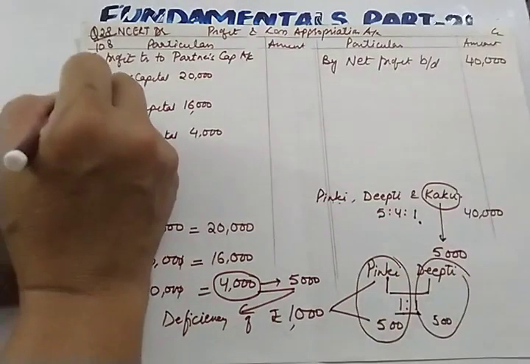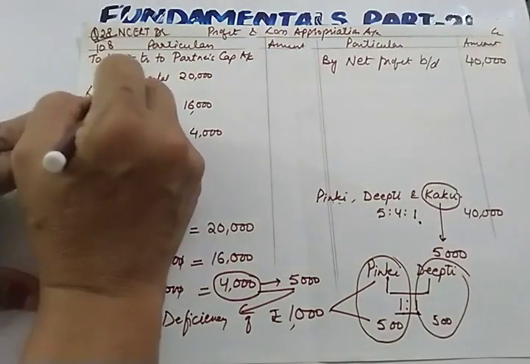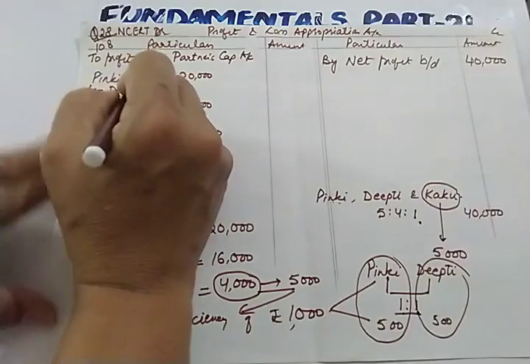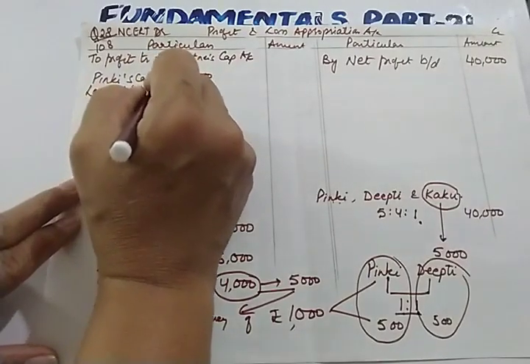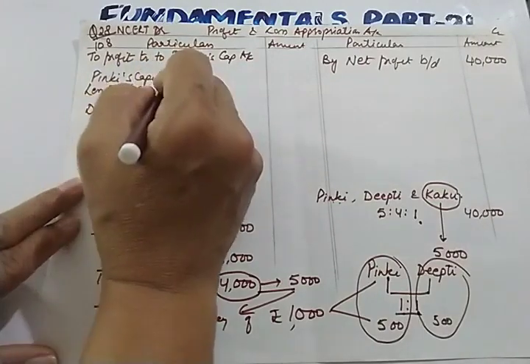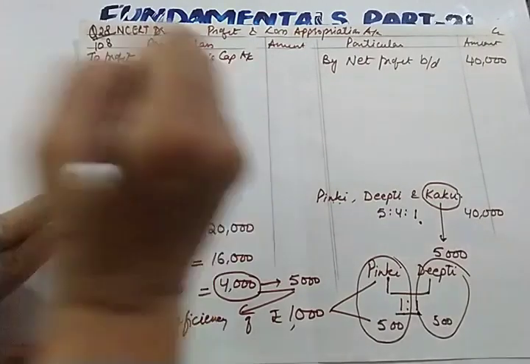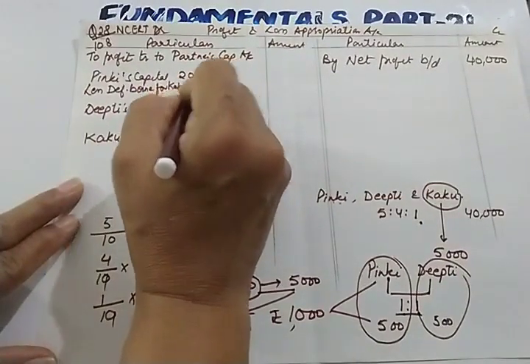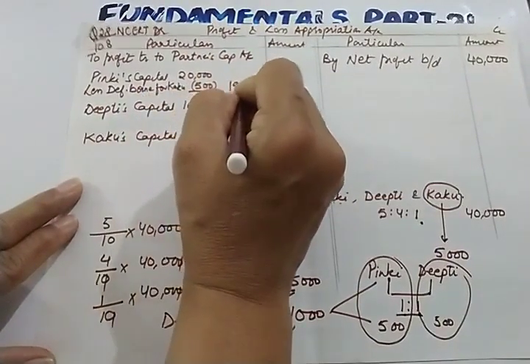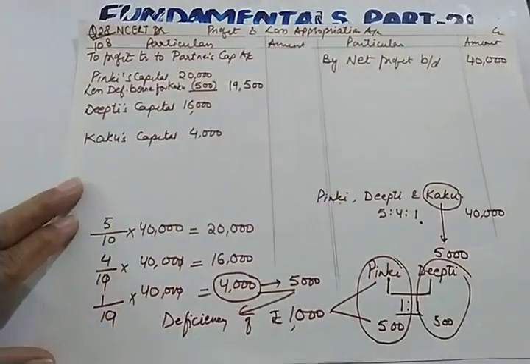We can write here less deficiency borne, B-O-R-N-E, borne for Kaku. How much? It will be 500. So finally Pinky will be getting 19,500.